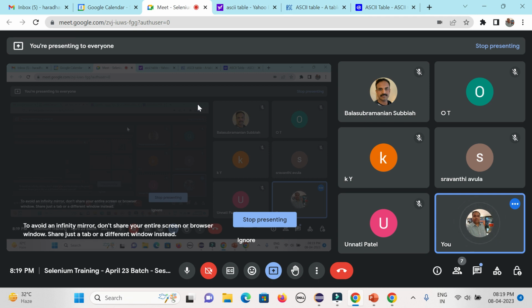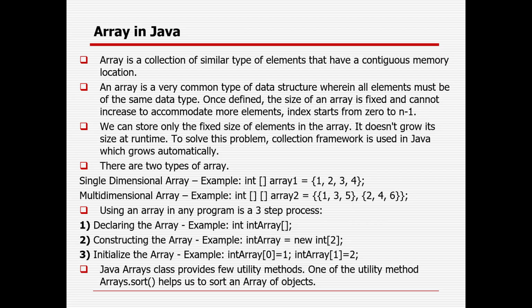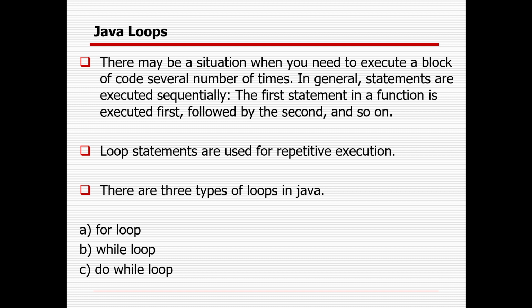These are very important concepts. You will see them in daily usage whenever you are doing real-time automation also. Everyone all good? Any questions, any doubt, any clarification required? Okay.